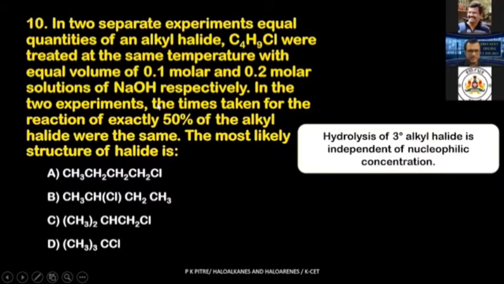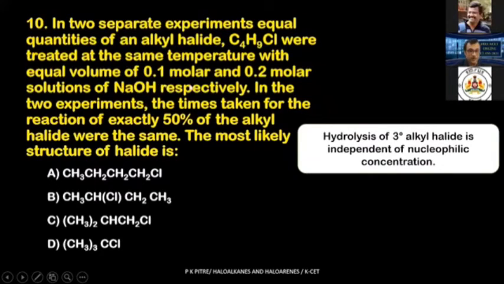Hydrolysis of tertiary, remember, tertiary carbons, is independent of concentration. Tertiary carbocations, if they are involved, are independent of the concentration of NaOH. What should this reaction be? This reaction should be the SN1 mechanism, where the reaction is dependent only on the concentration of alkyl halide and not on the concentration of NaOH.